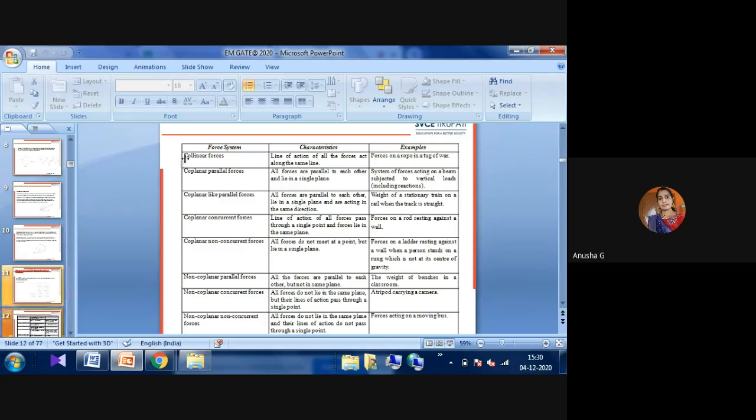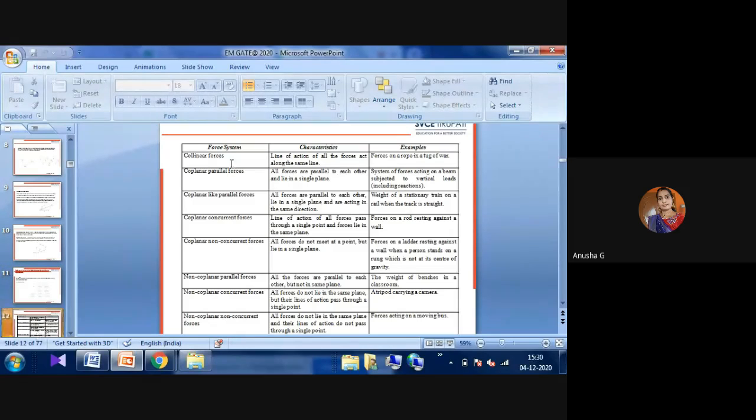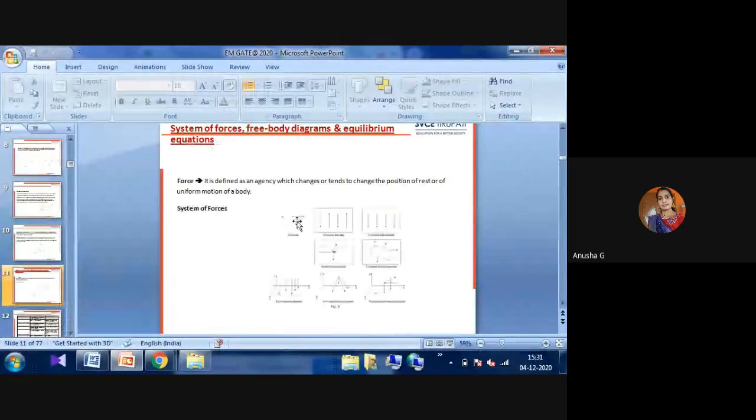Here you can observe, according to our diagram, whatever we learn here, the first one is collinear. Here you can see collinear. What are the main characteristics and what are the examples of collinear? Now we'll see the main characteristics of collinear. Collinear forces are those where the line of action of all the forces acts along the same line. That is called collinear forces. You can observe here, they are all in the same line.